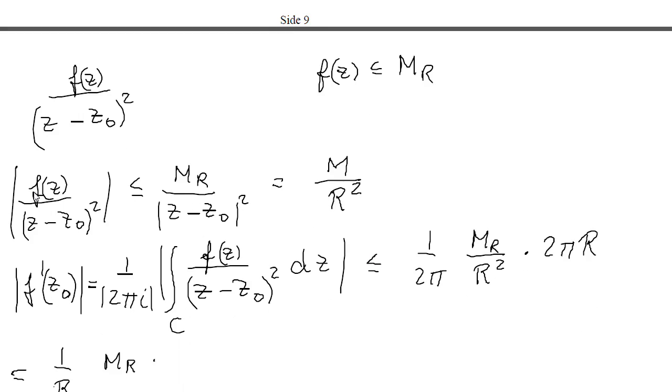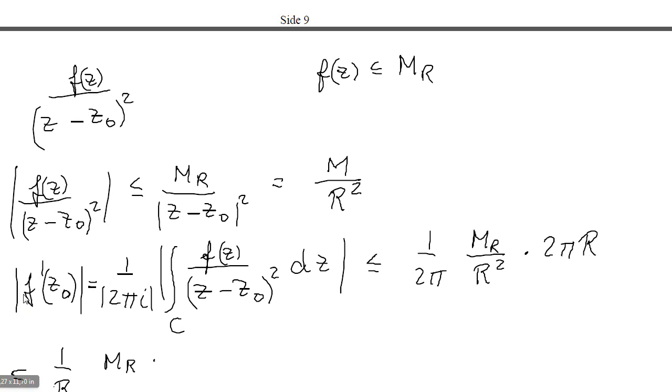Considering the absolute value of the integrand, f of z over z minus z0 to the power of 2, this must be less than the constant M_R over the absolute value of z minus z0 squared. But z is some arbitrary point on the circle, so this difference must be equal to r. So this is equal to M_R over r squared.